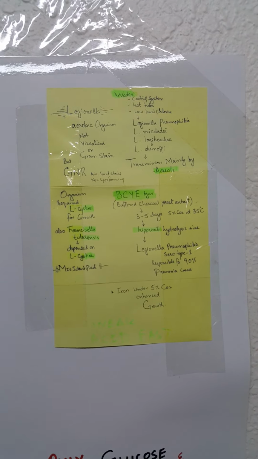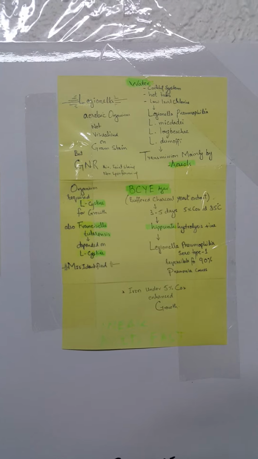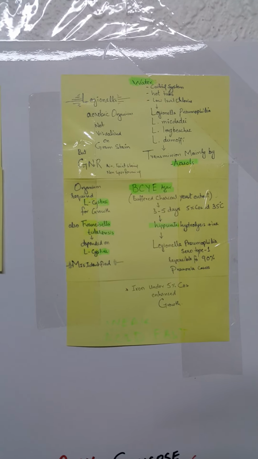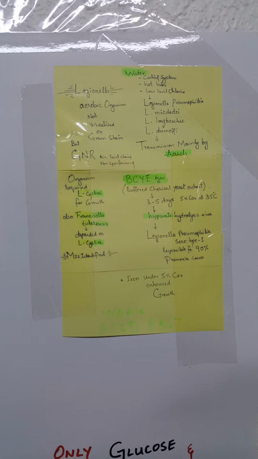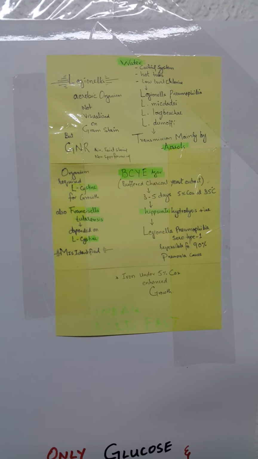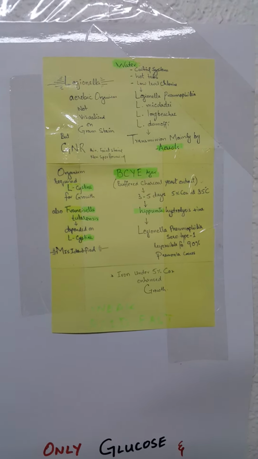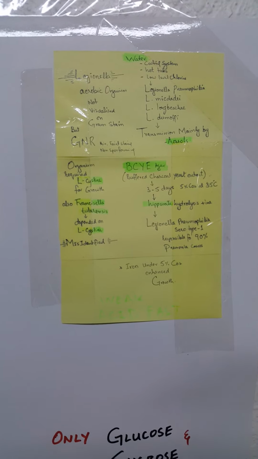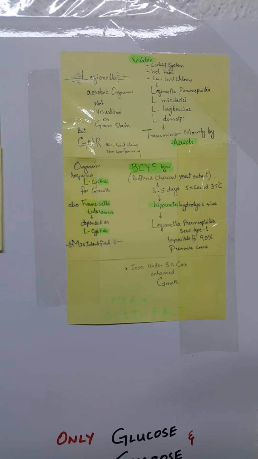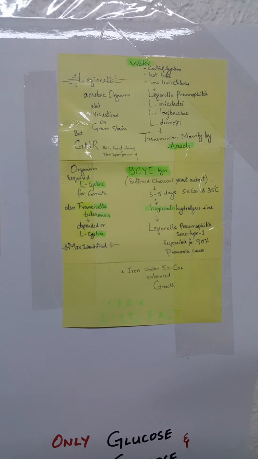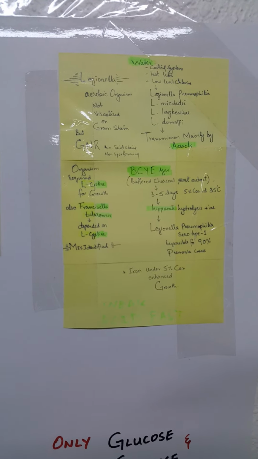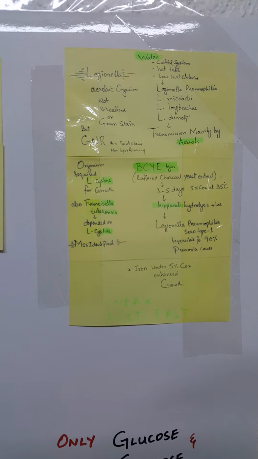There is another bacterium that is very important from a clinical point of view in the microbiology laboratory, that is Legionella. Legionella is found in water systems like cooling systems, hot tubs, and low chlorine water. Legionella pneumophila and Legionella dumoffii exist, but mainly Legionella pneumophila causes 90% of infections, and the main transmission is through aerosol.